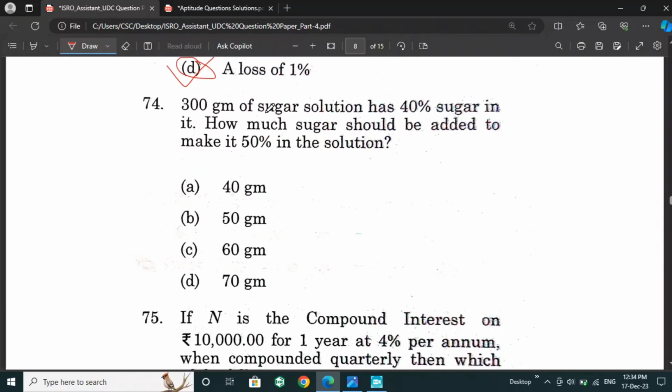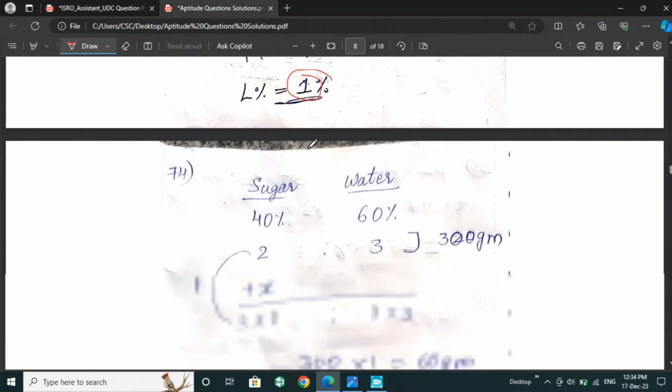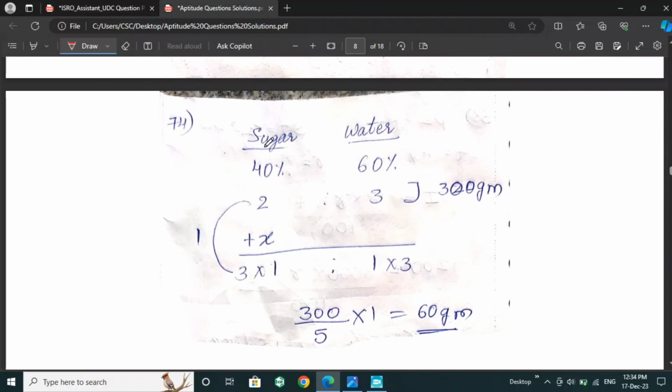Next is, 300 gram of sugar solution has 40% sugar in it. How much sugar should be added to make it 50% in the solution? For this question, they have mentioned in the question itself 40% sugar in solution. So if 40% is sugar, then 60% will be water. If we take the ratio as 2:3, we can divide it into 300 grams. Then to find how much sugar we need to add, we need a 1:1 ratio.